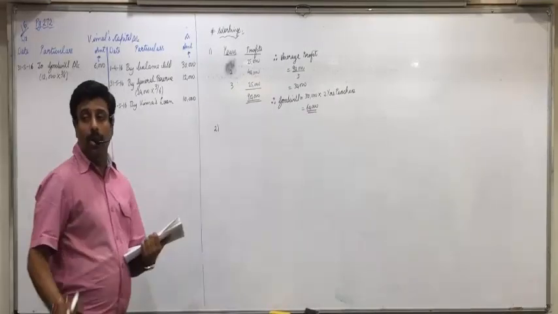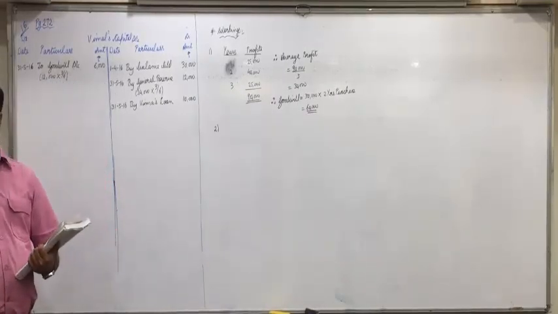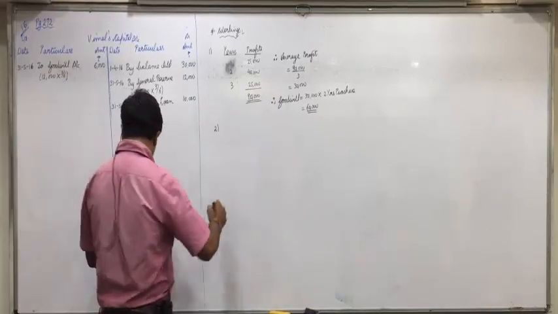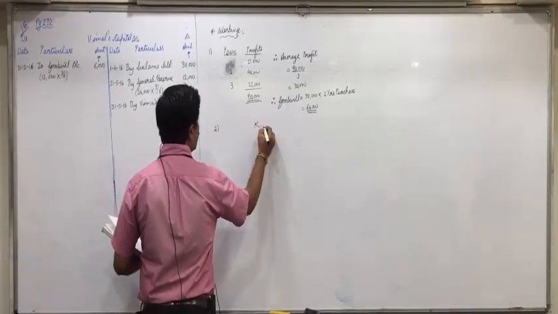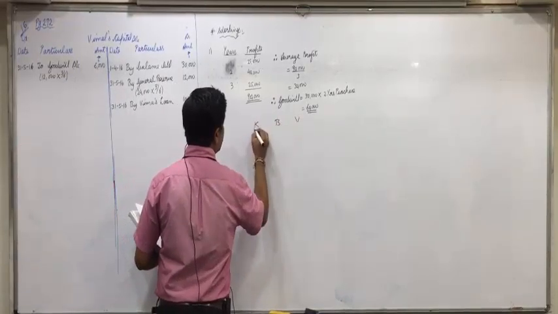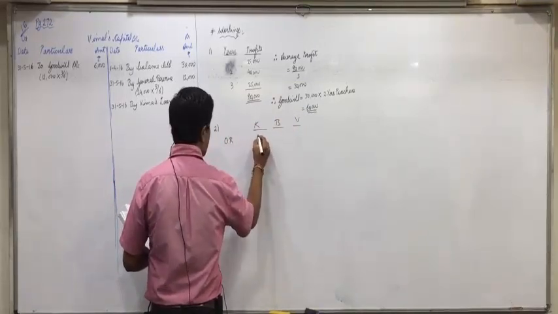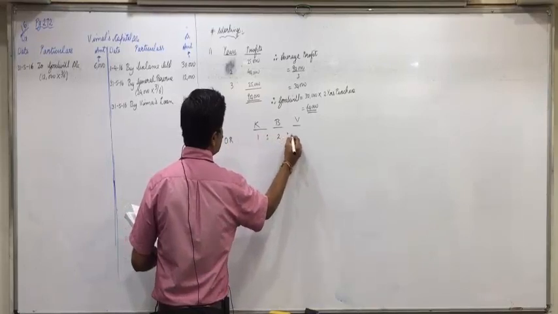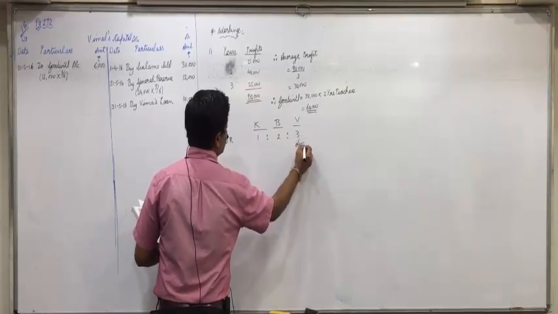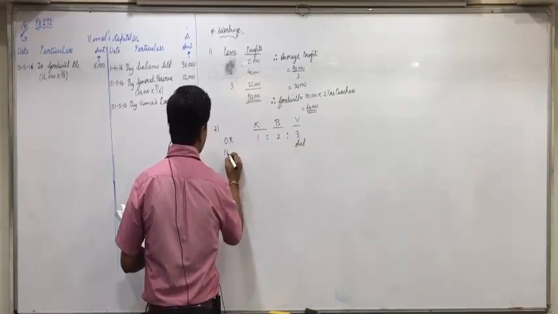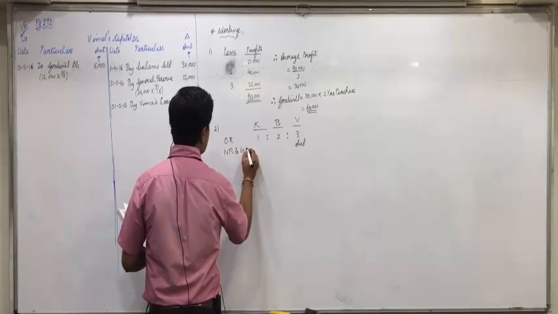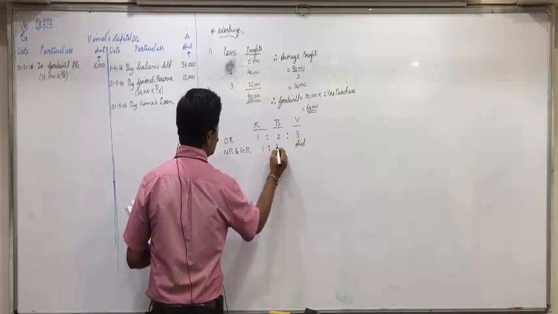Now again, no gain ratio, no gain share is given. So for Kamal, Vimal and Vimal, the old ratio is 1:2:3. Vimal has died. So new ratio and gain ratio both will be 1:2.